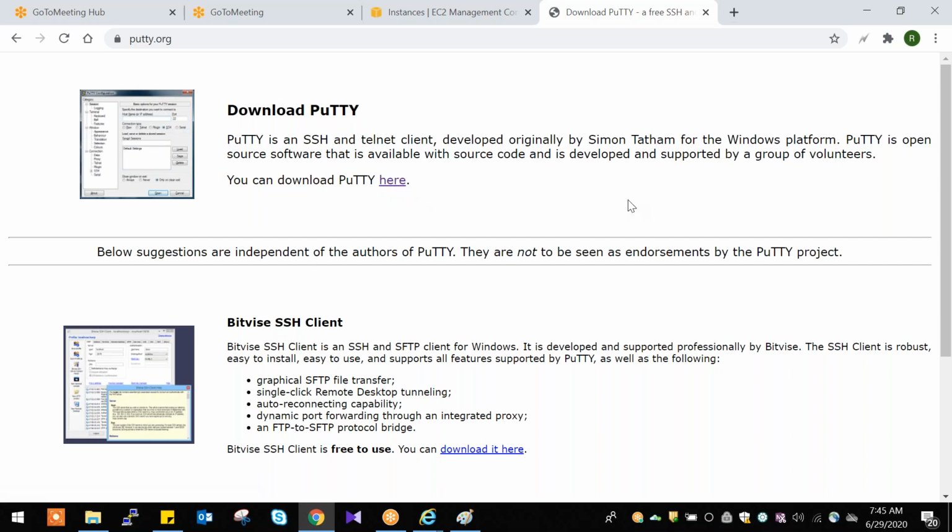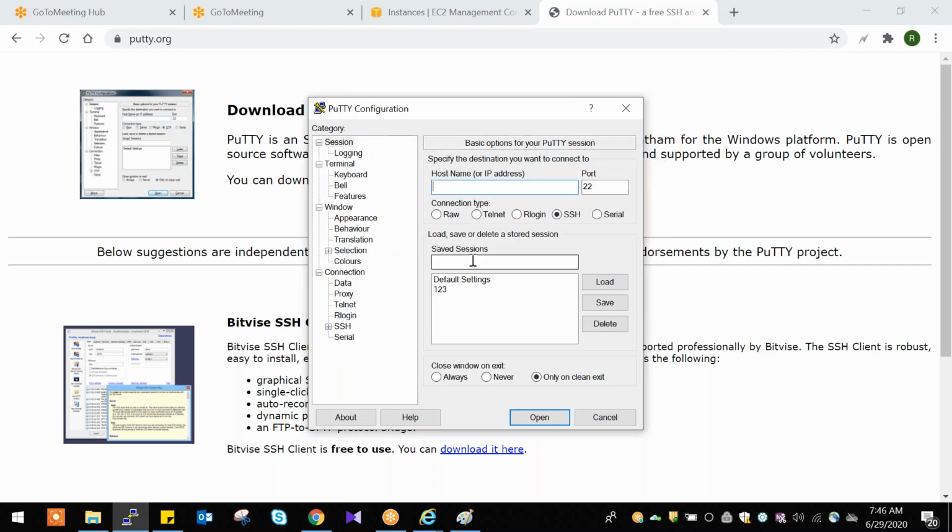Just click on next, next, next. That's it. Once you open this Putty, it will show you like this. So it's very simple. You can download Putty and click on next, next, next, next. Then it will install. When we open Putty, it will show you like this.